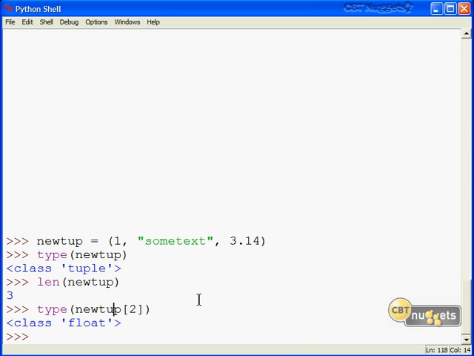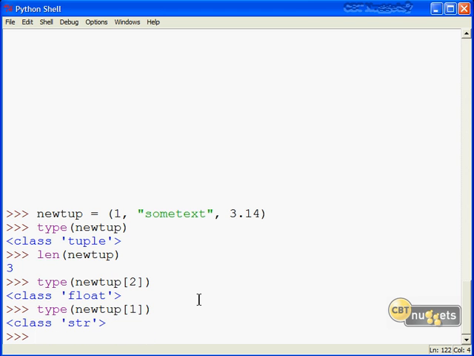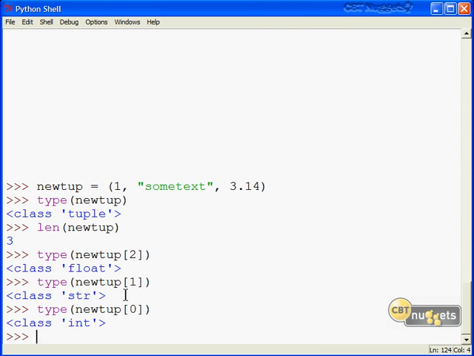Now I'm going to come up, select the line, press enter to get it back, and then we'll verify that the string is for the position 1 element. We'll do it one more time and verify that integer is the first one. Good and good. We can work with slicing.